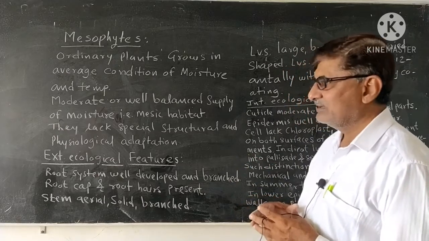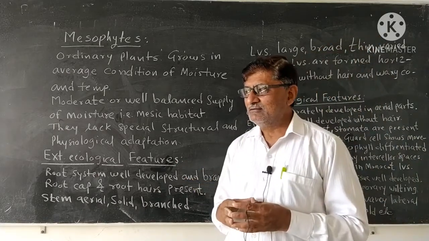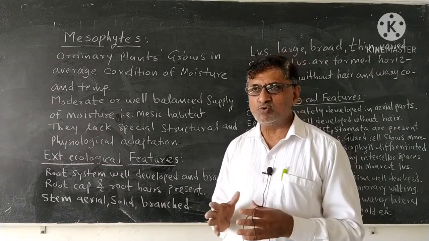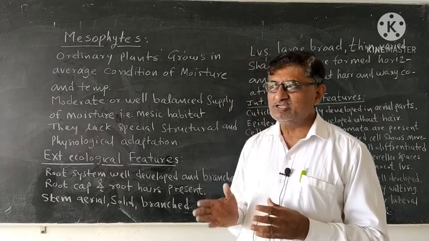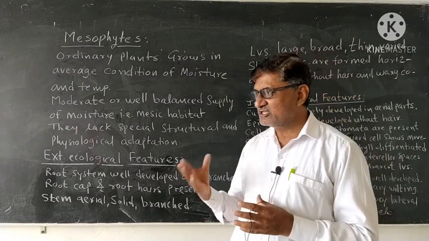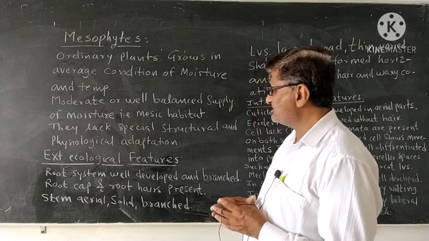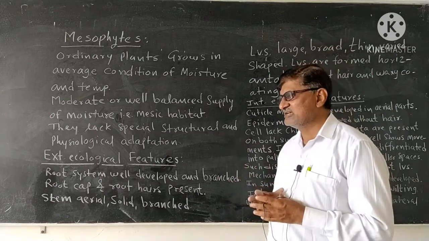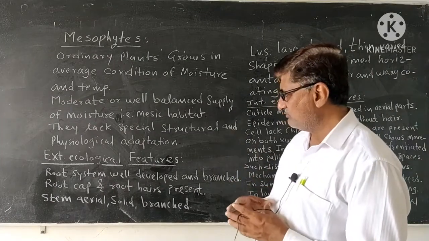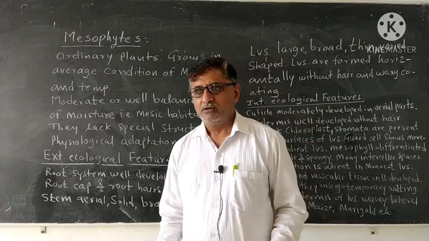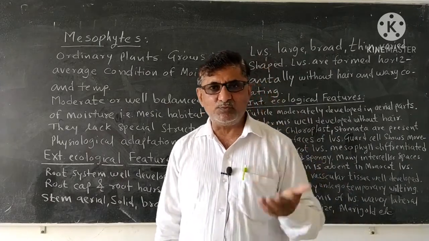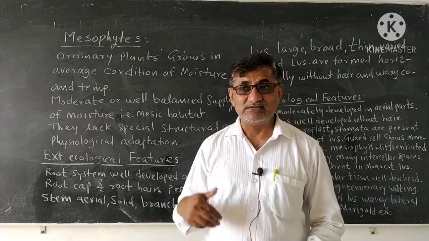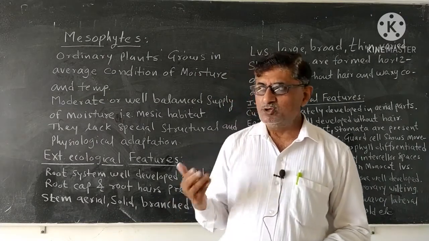And that's why, unlike the other ecological groups, hydrophytes and xerophytes, the mesophytes do not show special adaptations, because they don't need to develop them, and such adaptations are lacking in the mesophytes. But we still want to study the external characters in their different parts like leaves, stem and root, and the internal characters in their stem, leaves and root.